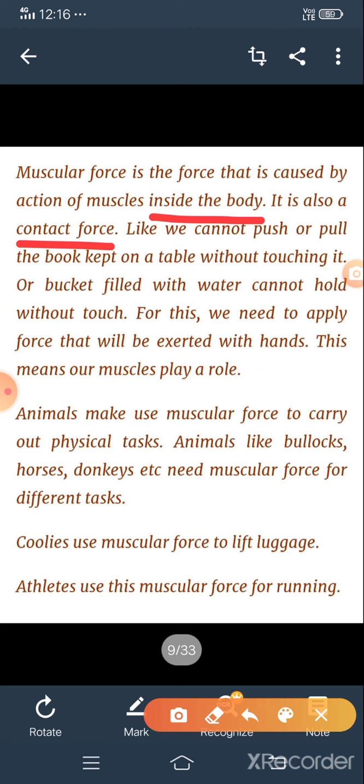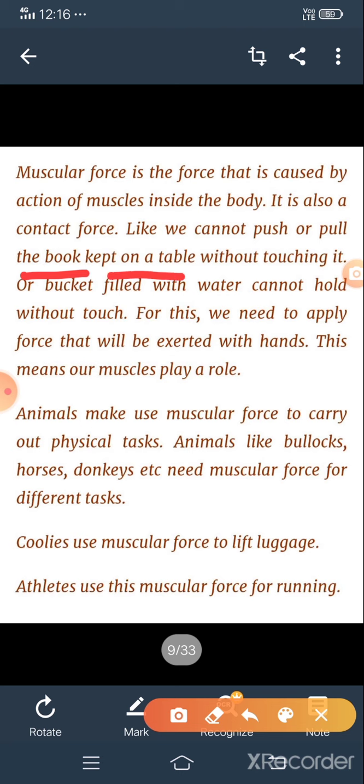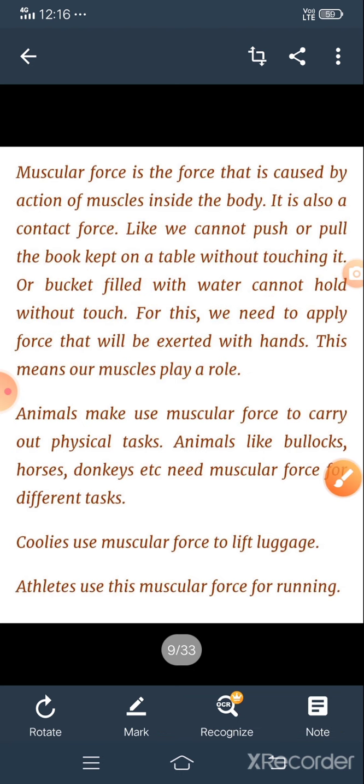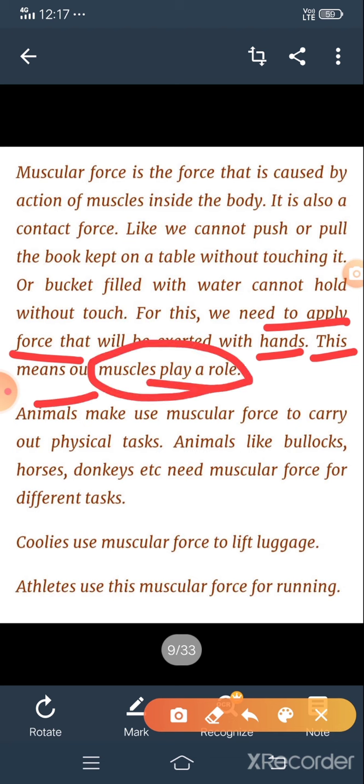For example, we cannot push or pull the book kept on the table without touching it. And another example, a bucket filled with water cannot be held without touch. So these are examples of muscular force. For this we need to apply force that is exerted with the hand. This means our muscles play a very important role.